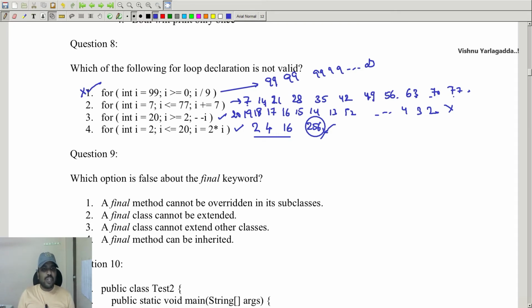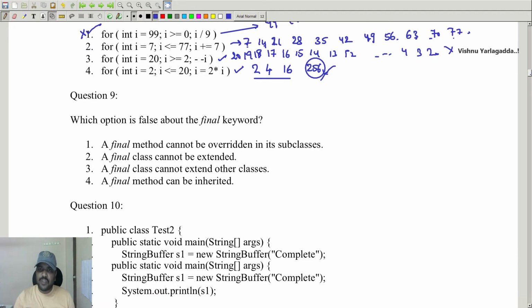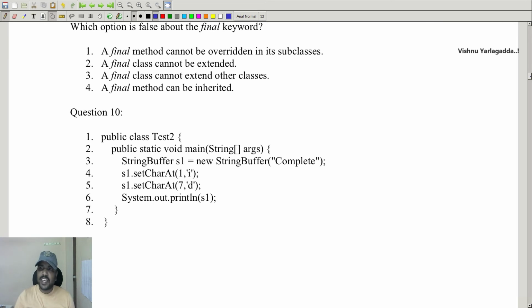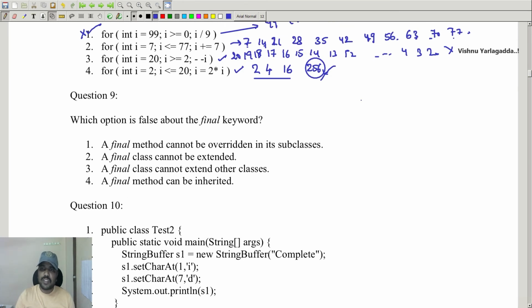So fine, which option is false about the final keyword? In C, suppose you want to declare a constant, that can be done by using the const keyword, const int a equal to 13. So this is a constant. Hash define a 49 is also a constant. But in Java, if you want to create a constant, that can be done by using the final keyword.